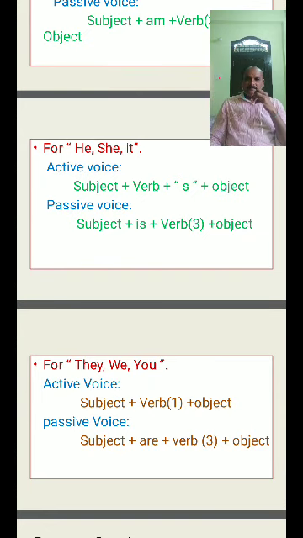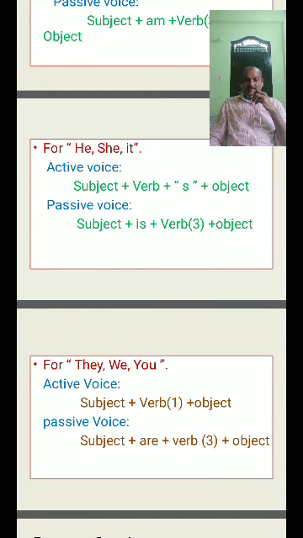What is the conversion rule for the simple present tense? Subject plus am, are or is plus verb 3 form plus object. Isn't it? What is the conversion rule of passivize for simple present tense?